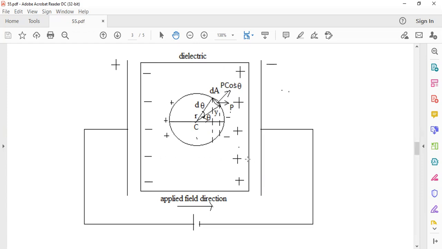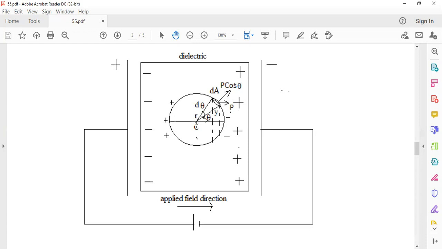Inside the dielectric, there will be atomic dipoles or molecular dipoles. There are many atoms which themselves behave as dipoles. If you consider one dipole at a point, for example C, what is the field experienced by this dipole at C? Is it the average field inside the dielectric? No, it will be a different one.